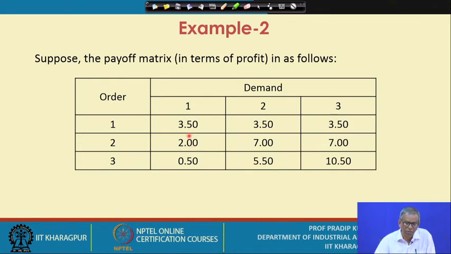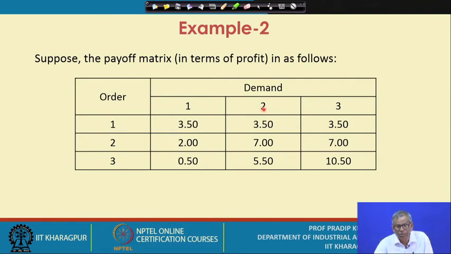When you get a return of 2, that means the outcome is 2, obviously this 2 should be subtracted from the maximum value, that is 3.5. So what is your regret? What is your opportunity cost? That is 3.5 minus 2, that means 1.5. And when you ordered 3, you are getting a return of 0.50. So how much are you losing from the maximum? That is 3.5 minus 0.50, that means 3. So you apply the same logic for the second column.